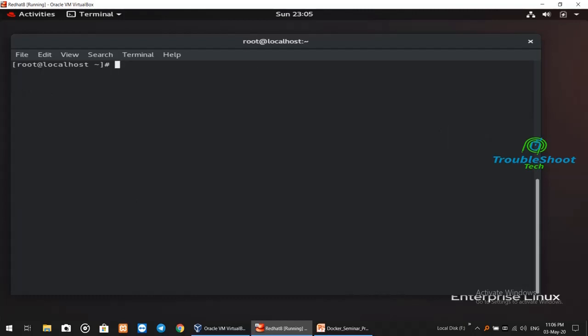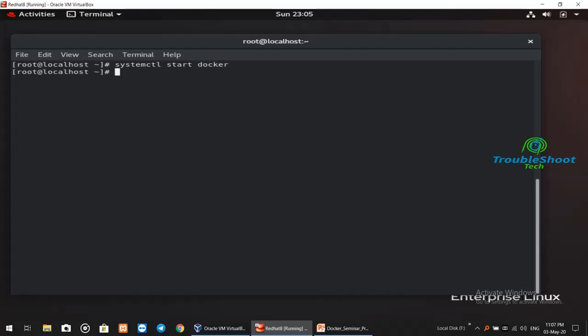After installing the Docker, you have to start the Docker services, right? Because it is a software, it is a service, so we have to start it. How do we start the services of Docker? You have to write a very simple command, systemctl start docker. That's all. Hit enter and the Docker services will start.